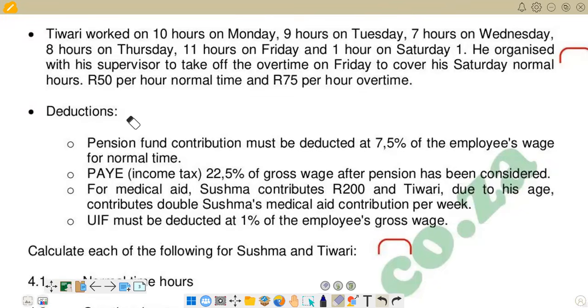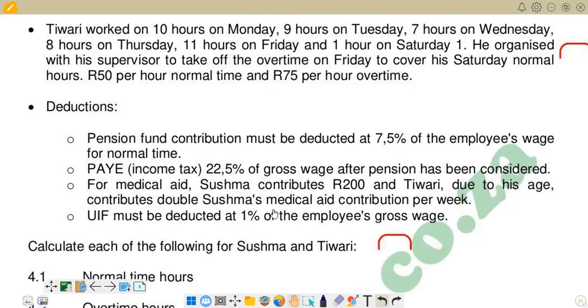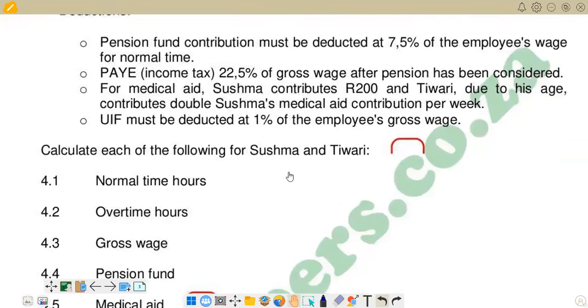Then we've got deductions. So this is the information that we have in terms of deductions. We're now calculating the deduction part. Then beneath that, calculate each of the following for Sushma and Tiwari. We are now on the question. And let's see, the first part requires us to calculate the normal time hours. So we are calculating the normal time hours for Sushma, and then we also calculate for Tiwari.